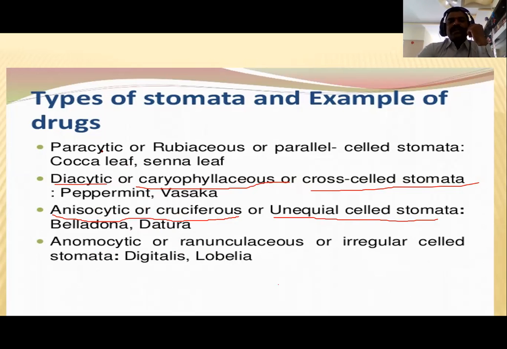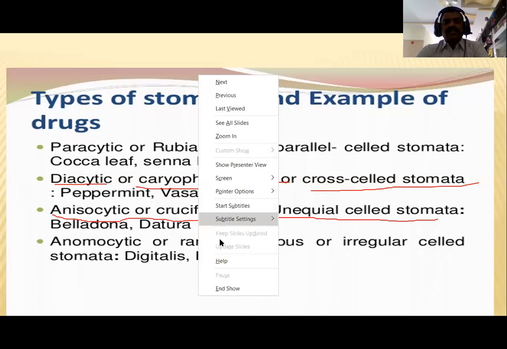Then the fourth type of stomata is paracytic, or rubiaceous type of stomata. These stomata we can also call parallel stomata. The best examples of this paracytic stomata are coca leaf and senna leaf. This is about the types of stomata. In this slide, we have observed the best examples of the anomocytic, anisocytic, diacytic and paracytic stomata.